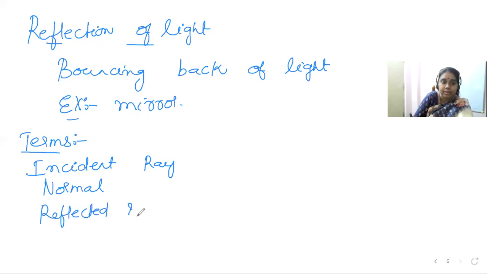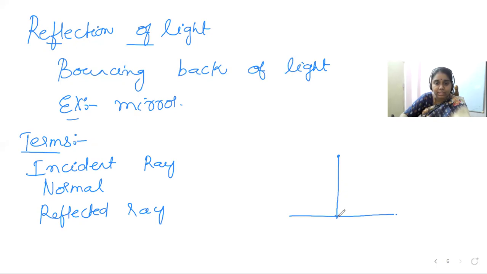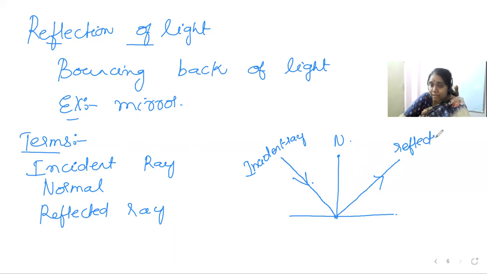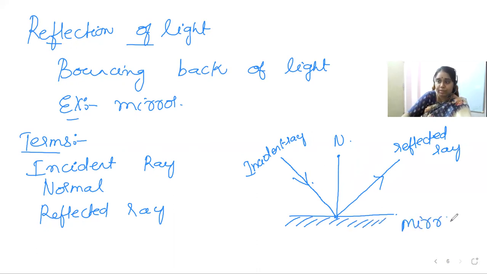So what is the incident ray? Consider a polished surface like this. Any imaginary line drawn perpendicular to the surface is the normal. The incident ray is the ray which is falling on or striking the surface. After bouncing back, it comes in this direction, and this is the reflected ray. The normal is a line drawn perpendicular to the reflecting surface. Here we have considered a mirror as the reflecting surface.